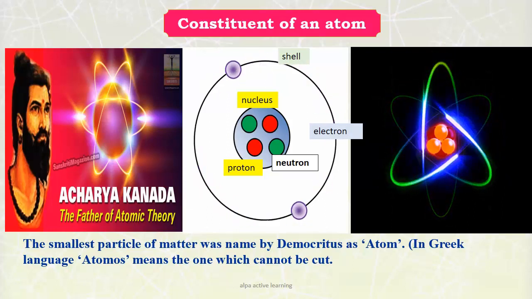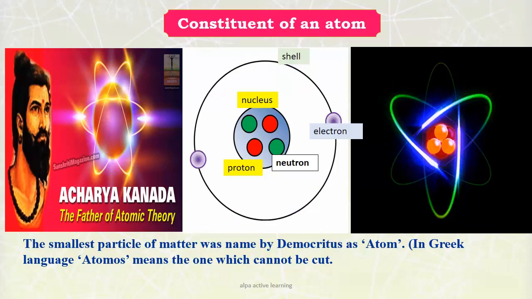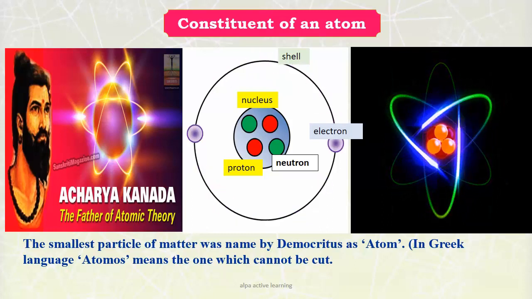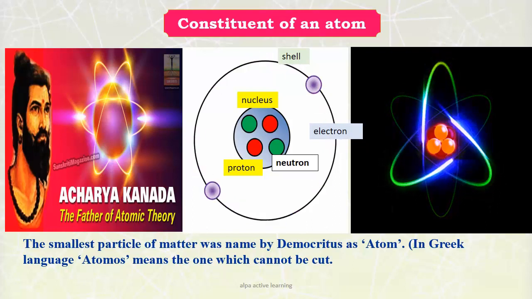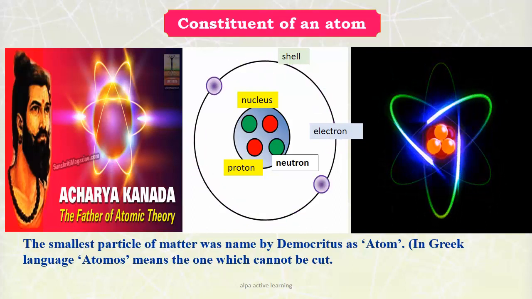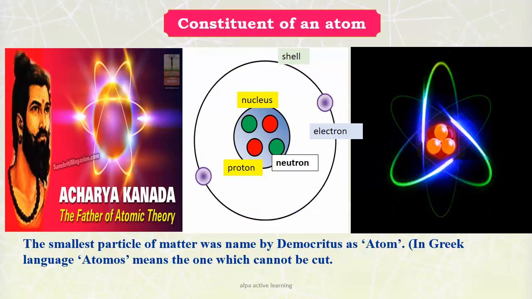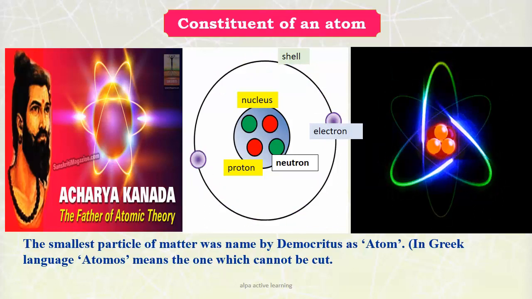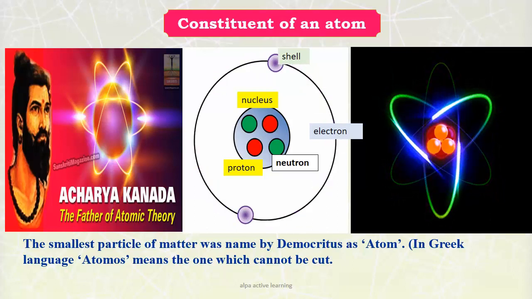But these freely moving electrons which you can see are the charge carriers, and they are the ones which result in electricity. This theory was also given by Democritus. In the Greek language, atomos means the one which cannot be cut.